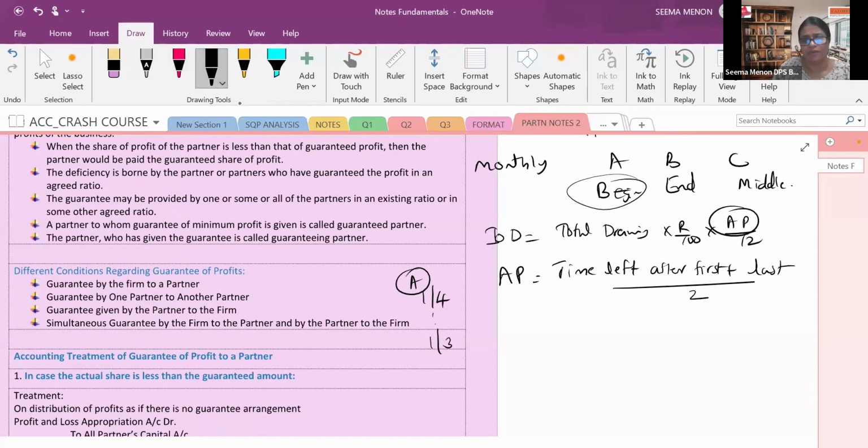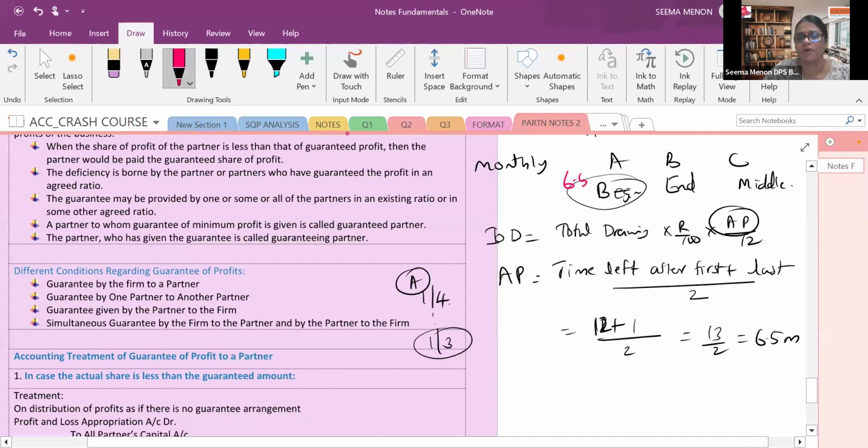So that means how many months? From 1st April till 31st March, how many months of time are left? Time left is 12. Then after the last withdrawal, that is 1st March, only March, 1 month. From 1st March, the whole remaining days' interest has to be paid, so the full 1 month will come. So 12 plus 1 upon 2, that is 13 by 2, that is 6.5 months. So here the average period in the beginning will be 6.5 months.